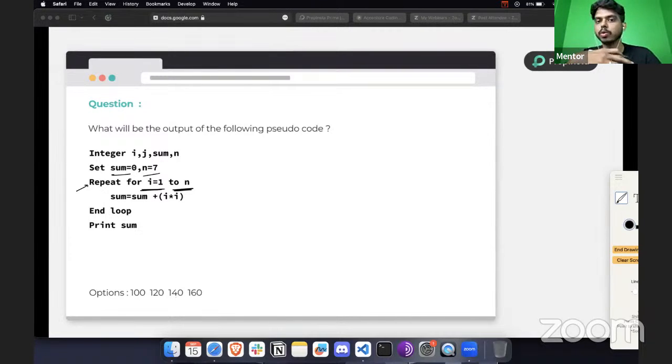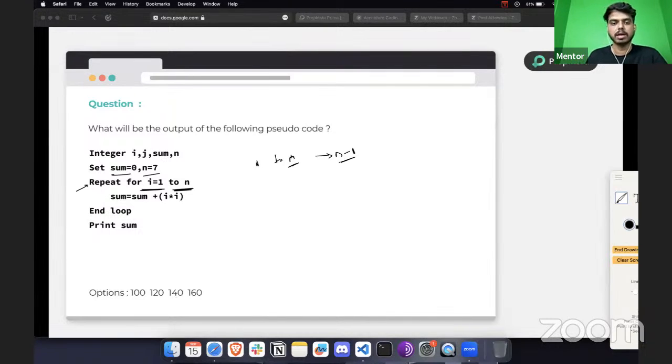So let's say in a range function, you give 1 to n, then Python will read only n-1 length.